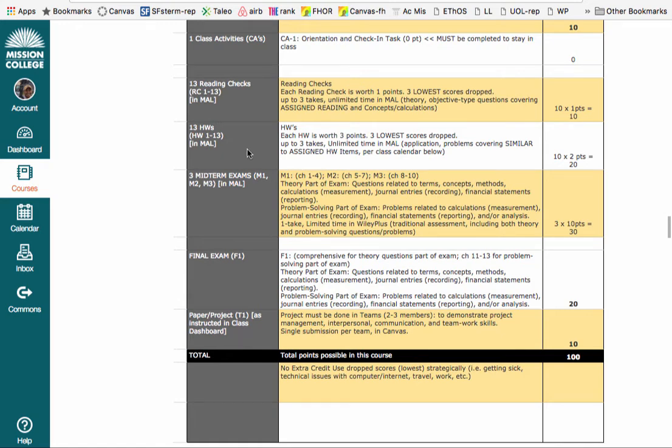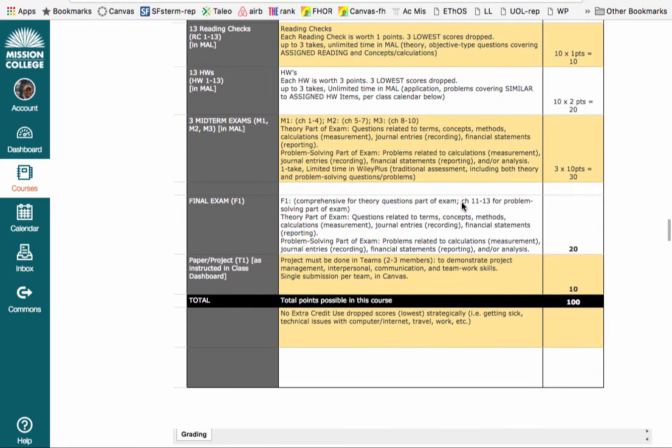Homework, similar approach. 13 homeworks, 3 are dropped, unlimited time, 3 takes per problem in the homework, and each of the homeworks that count is worth 2 points, so homework is 20% of your grade. Midterm exams are 3 of them, 10 points each, that's 30% of your grade. Your final exam, which is comprehensive in terms of theory, covers only chapters 11 through 13 in terms of problems. That's going to be 20% of your grade, and there will be a minor team project through the latter part of the semester. That's 10% of the grade.